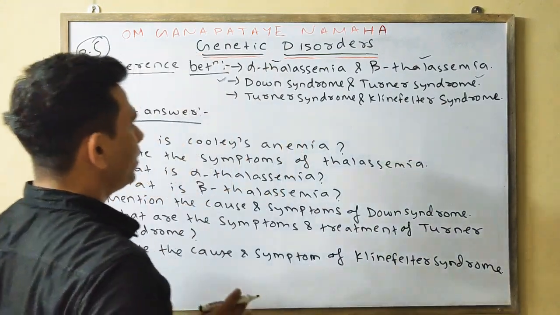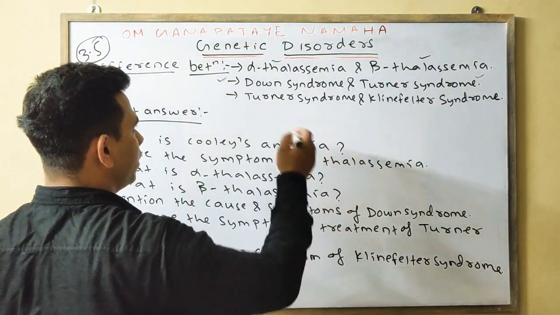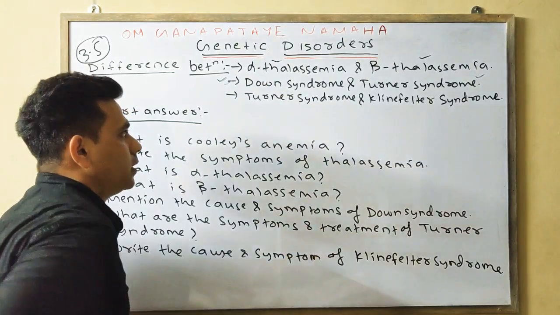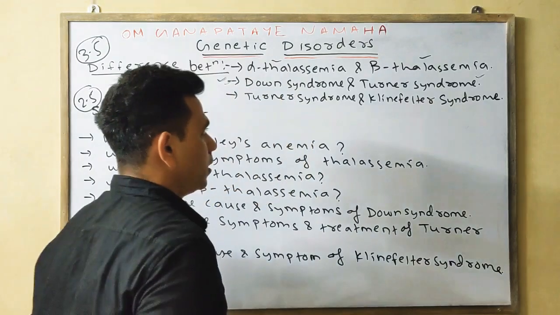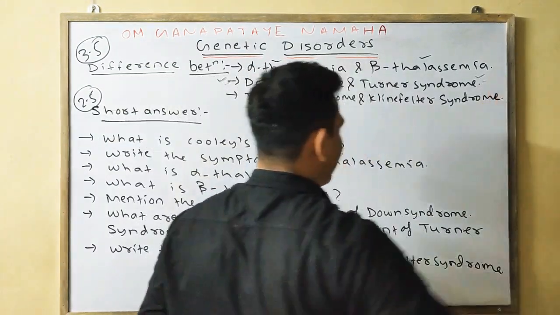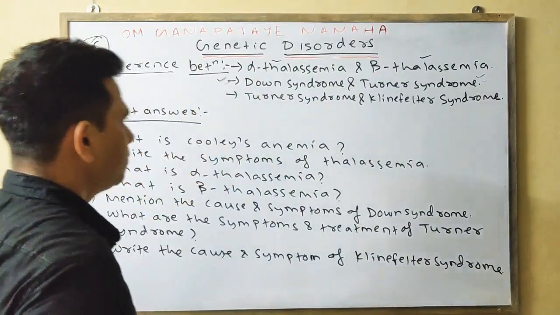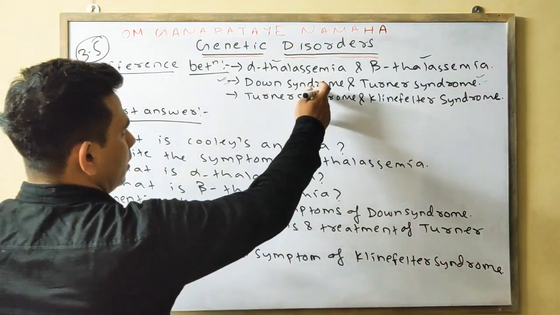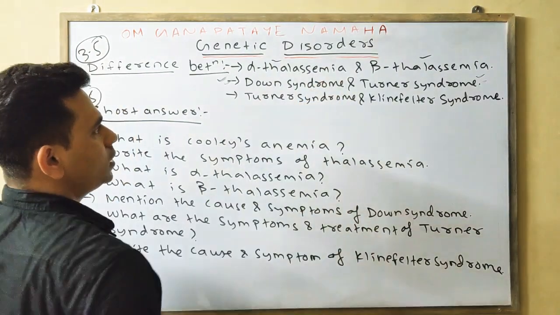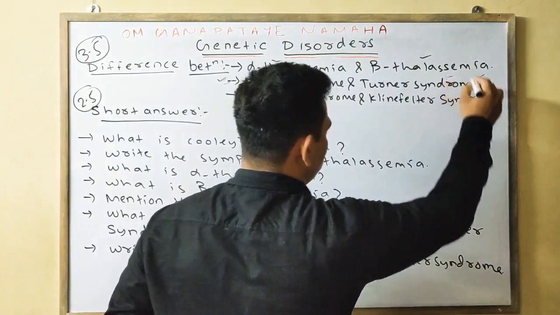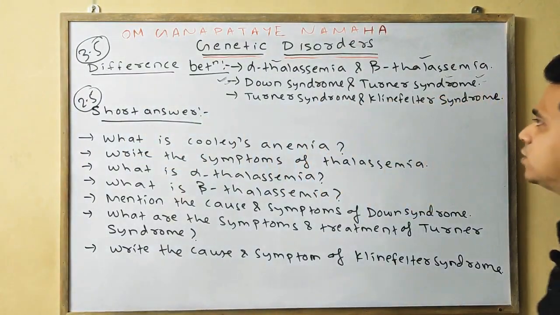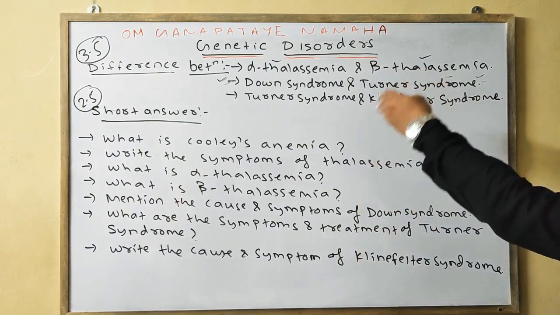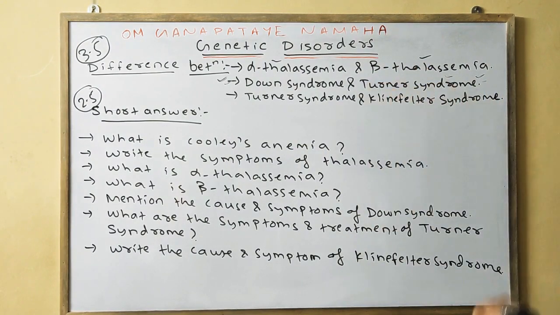Next point, the total chromosome number in Down syndrome is 47, but in Turner syndrome it is 45, as one chromosome is absent. Next, Down syndrome is an autosomal disorder, whereas Turner syndrome is a sex chromosomal disorder. Like this you can write some important points under Down syndrome and Turner syndrome.